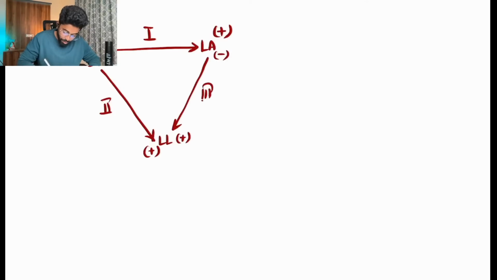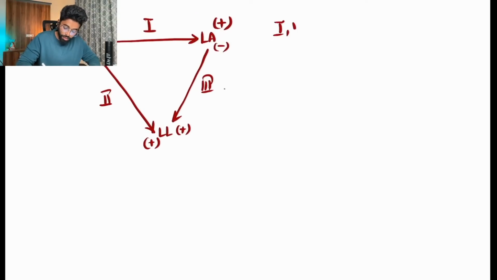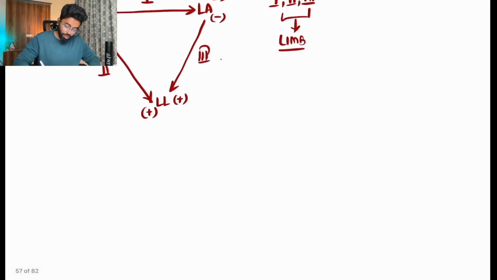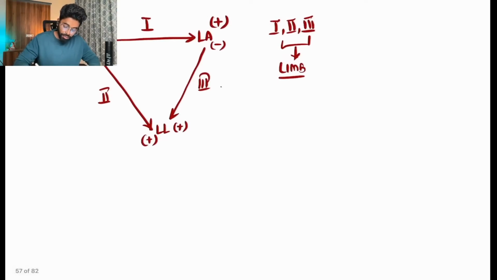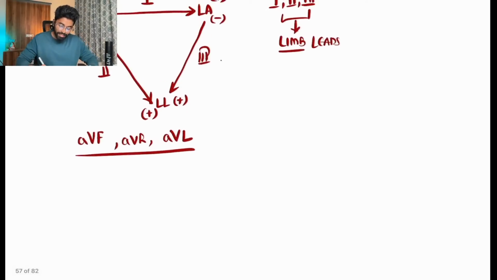This is nothing but the limb leads, the thing I'm talking about, 1, 2, 3. For the next 15 minutes, we'll be talking about lead placement and how this lead system works. So these will be the limb leads. And we also have three other leads, AVF, AVR, AVL. How are these leads coming?